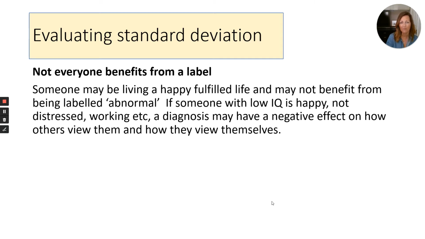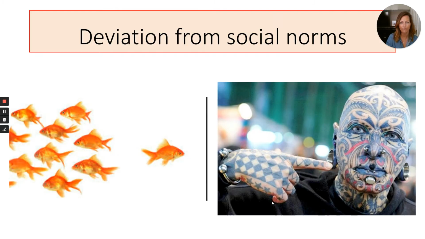It might even have the opposite effect. It might have a negative effect on how they view themselves or how others view them, and make them feel distressed. So the label is not something that is always a positive thing.